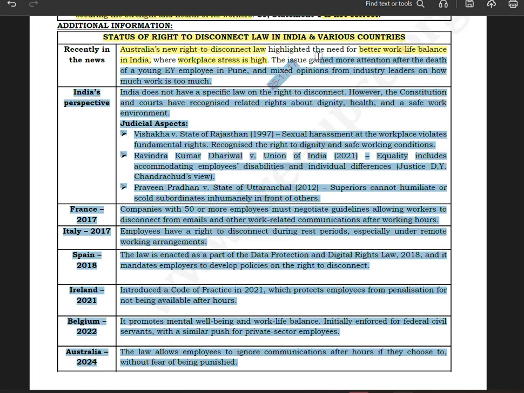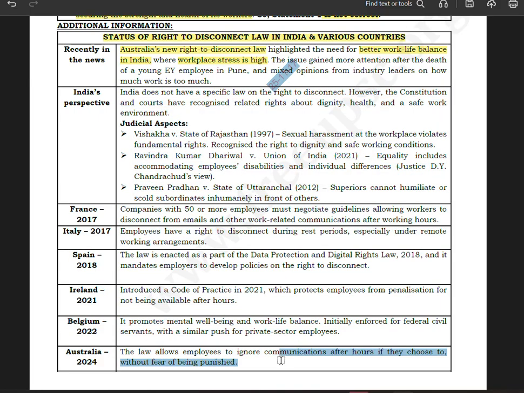The issue gained more attention after the death of a young EY employee in Pune, and mixed opinions from the industry leaders on how much work is too much. Now let us see India's perspective. India does not have a specific law on the right to disconnect. However, the Constitution and courts have recognized related rights about dignity, health, and safe work environment.